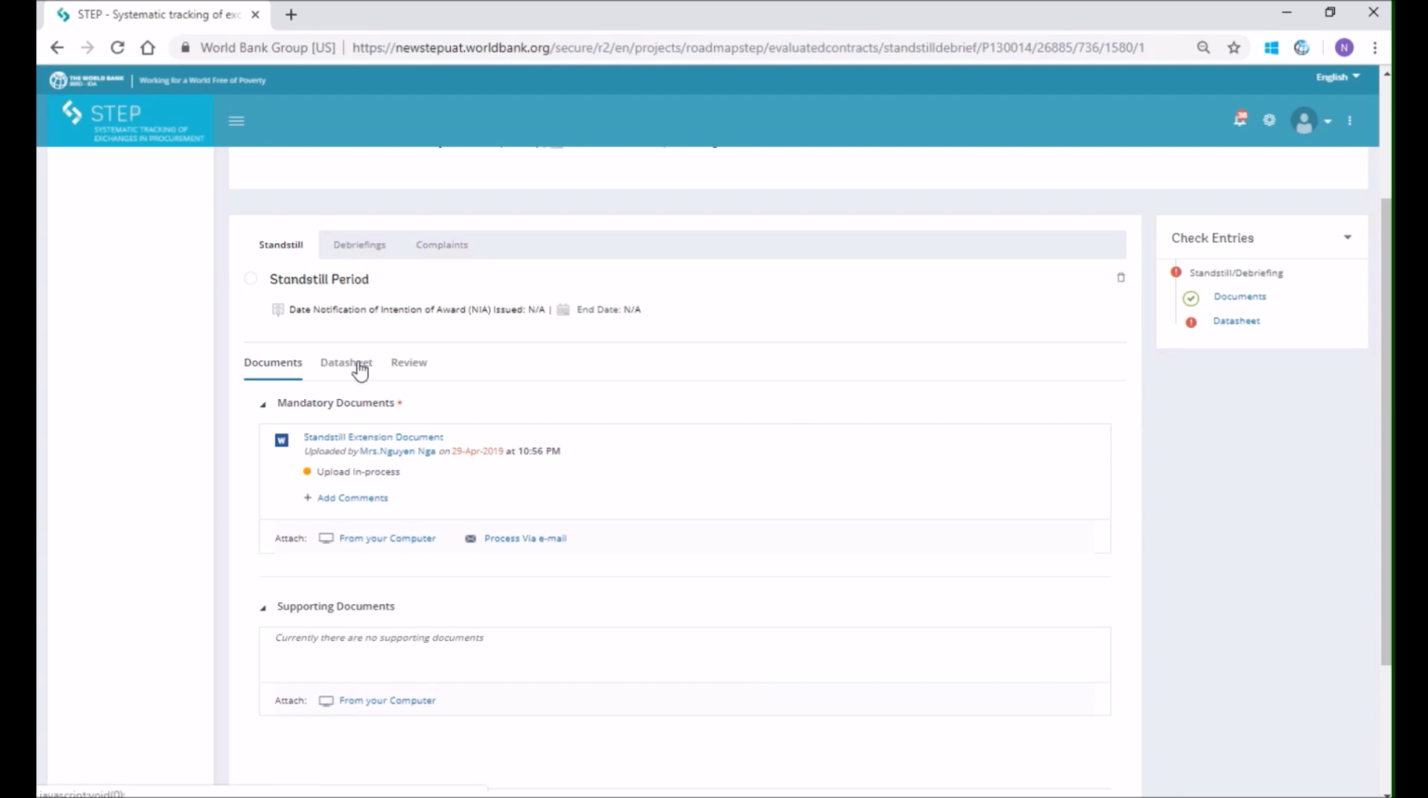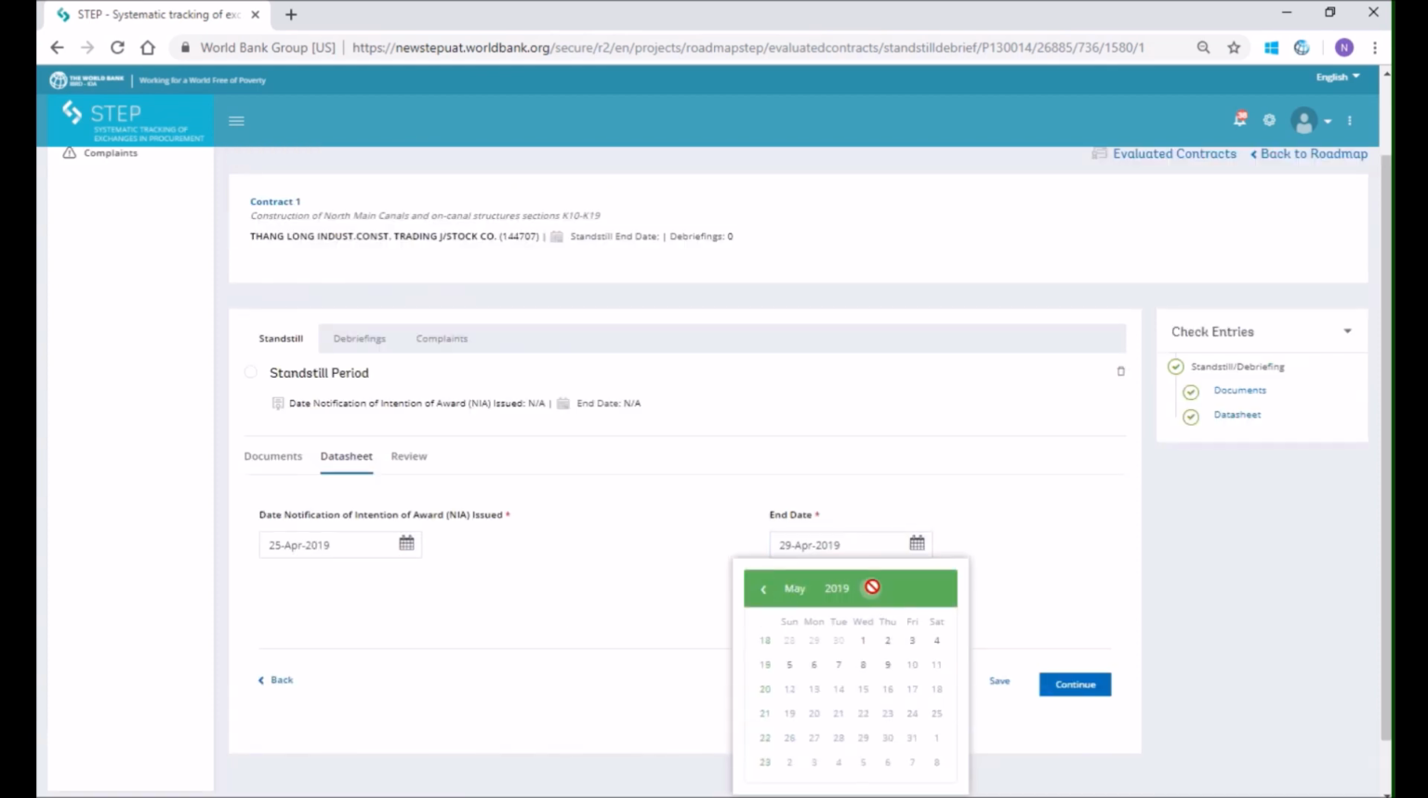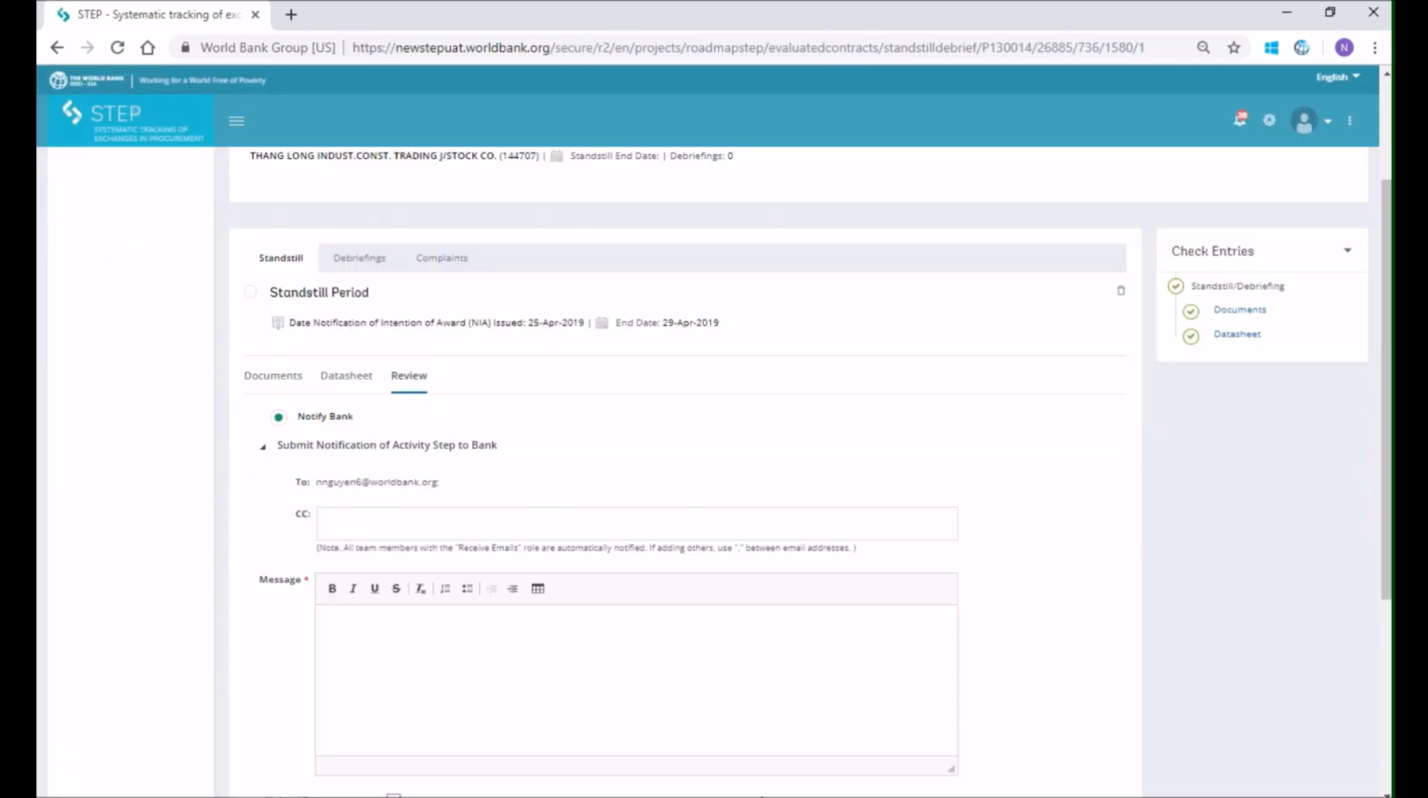Move to tab Data Sheet and enter the date of notification of intention of award, NIA, issued, and the end date of standstill period. The system leaves the end date open for your selection, given that it shall be from the issuance date of the notification of intention to award. Once completed, move to tab Review and send notification to the bank.